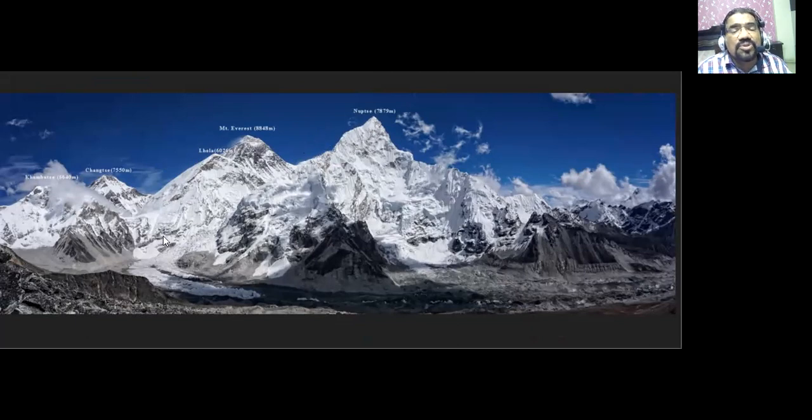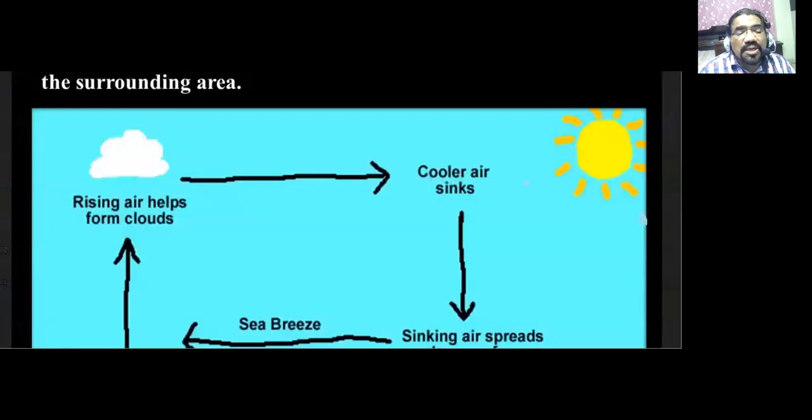So as you go up a mountain, the height is high, and because the height is high the temperature has reduced, so we will only concentrate on the fact that altitude is also playing a very important role.